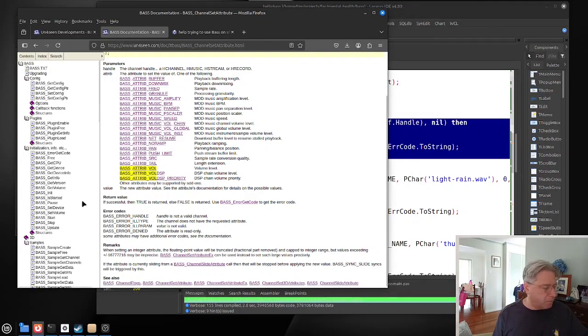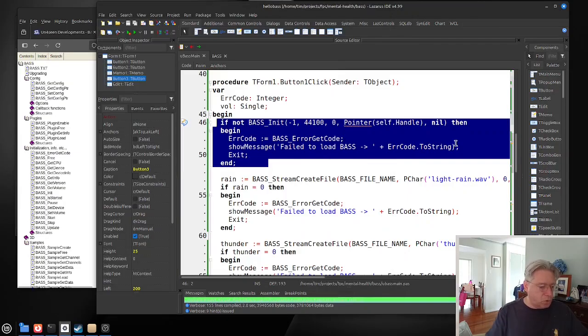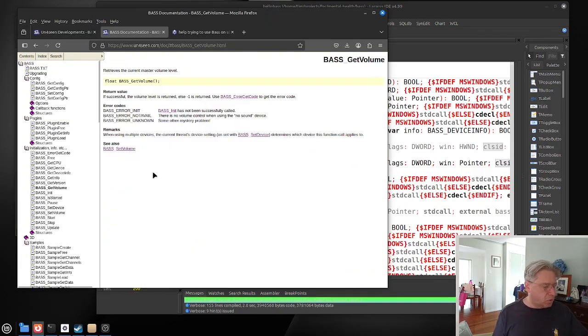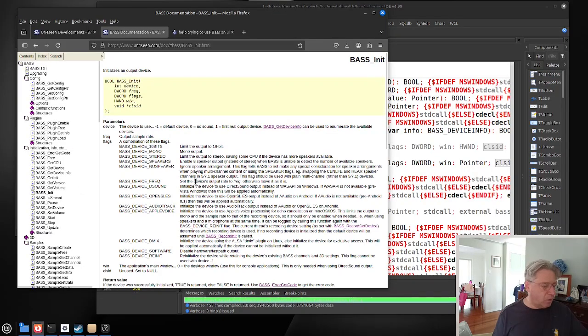So if we look at BASS_Init, we've got a device, frequency, flags, a window, and a class ID. And if we go to the Init function, it has a good explanation of these different settings to use.